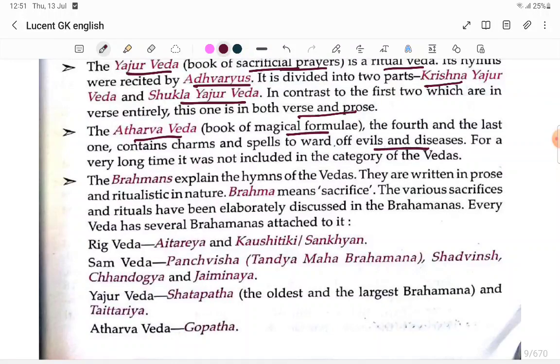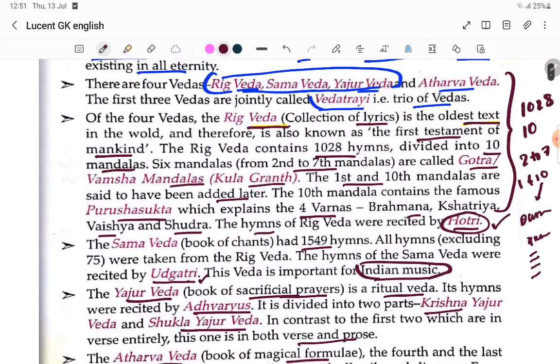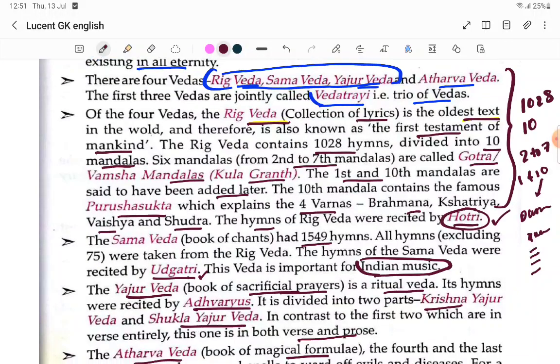For a very long time, it has not been included in the category of the Vedas. So that's why the first 3 Vedas are also called the Veda Trayi.